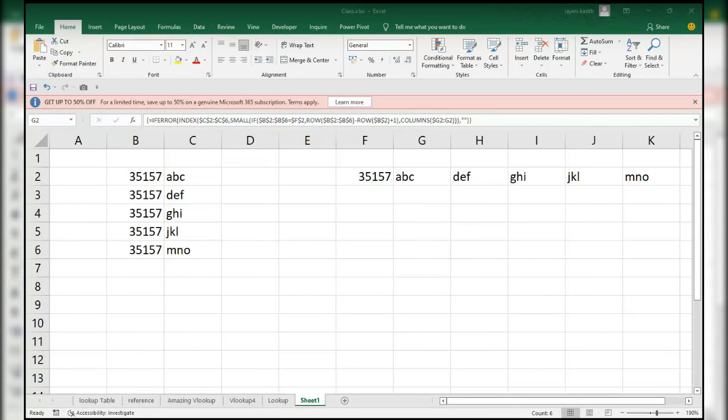Okay, I shared the file, I think so. Just see the file. Okay, now I'll show you how to do this one.